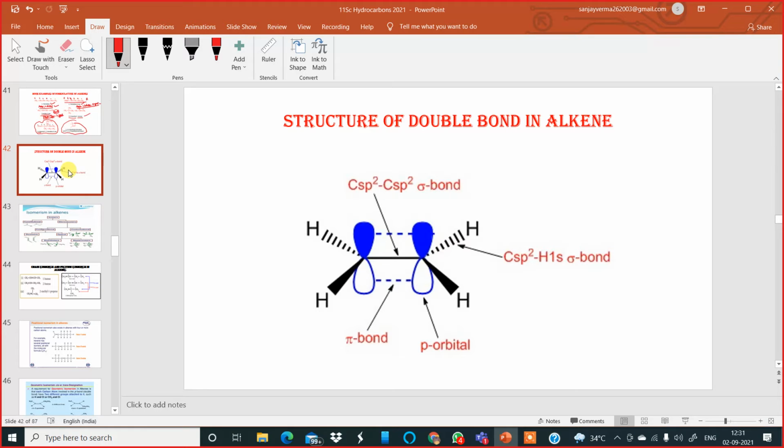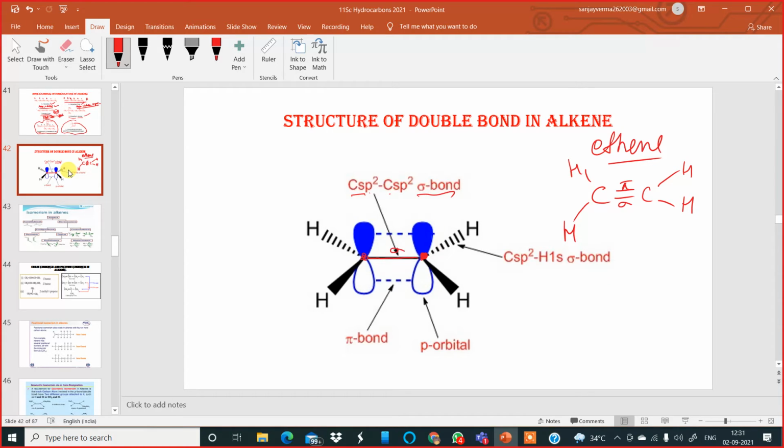Structure of a double bond in alkene. Here on your screen you can see an ethene molecule. Ethene molecule is like this: carbon-carbon double bond, with hydrogen, hydrogen, hydrogen and hydrogen. Now one is a sigma bond, one is a pi bond. Each carbon is sp2 hybridized, and that is a carbon sp2 to carbon sp2 sigma bond.